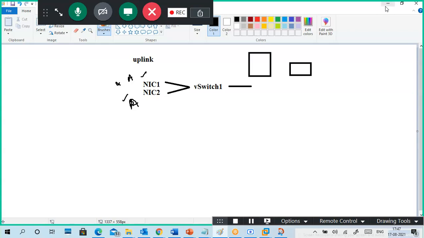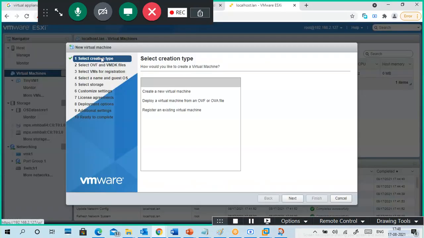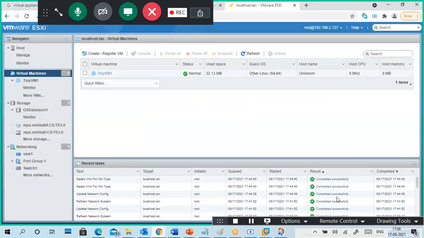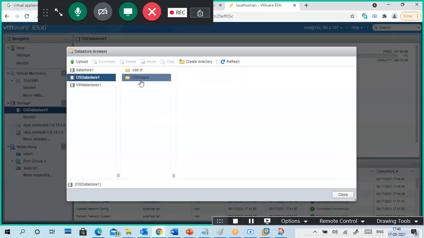Okay, yeah, we'll create a virtual machine first. It is about 6 o'clock, so compulsory, at least one virtual machine we should create. Guys, we are already in the OS data store. Browse data store, ISO images. Then this is my image, uploaded successfully. This is VM data store 1. So here I'm going to create a virtual machine.